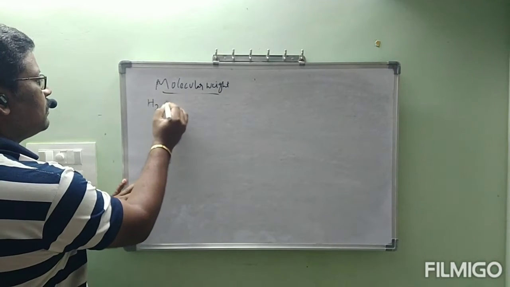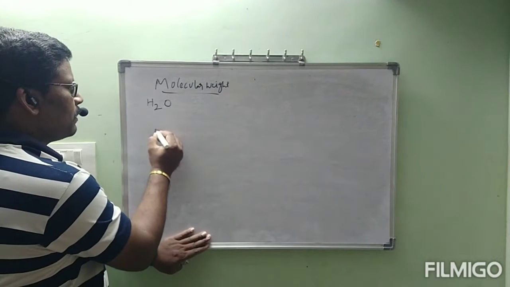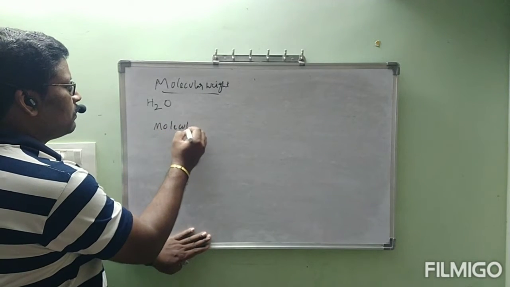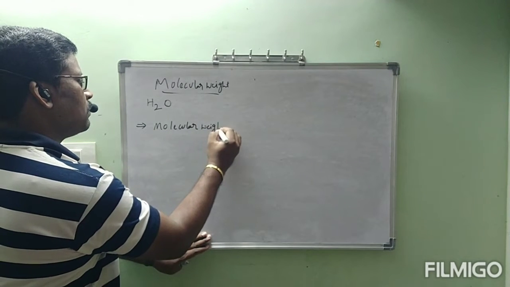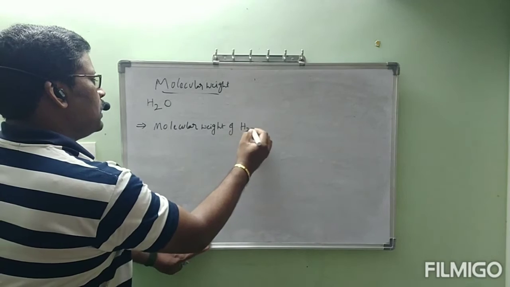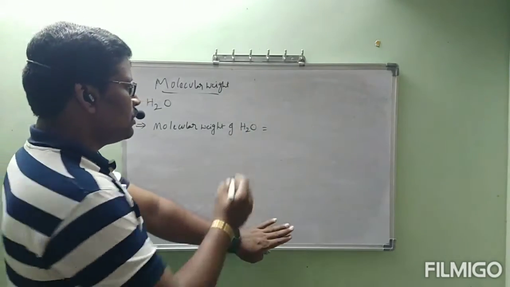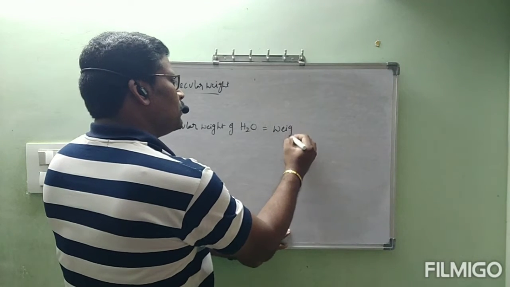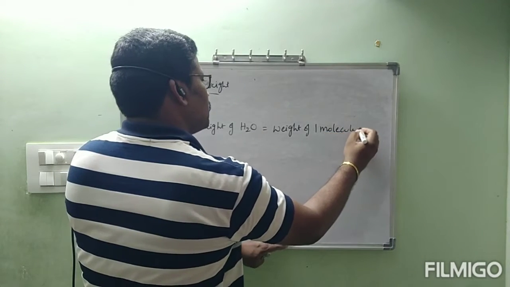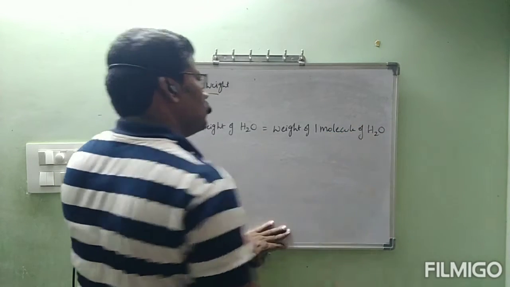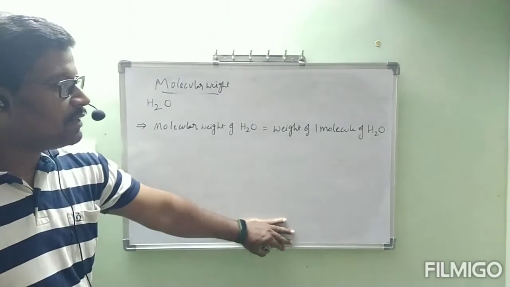Now we want to find the molecular weight of H2O. What is the meaning of molecular weight of H2O? It is the weight of one molecule of H2O.